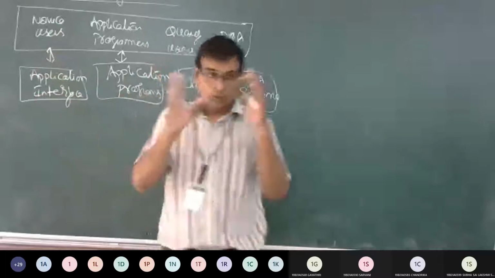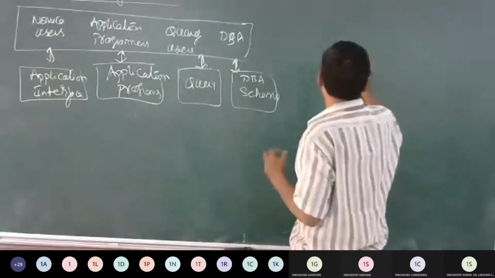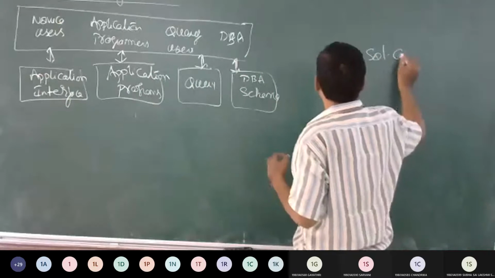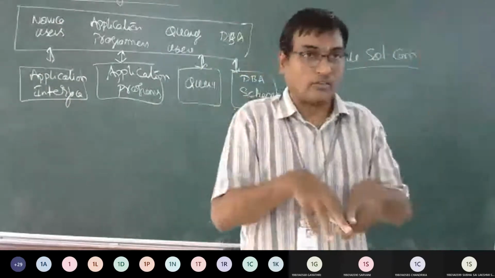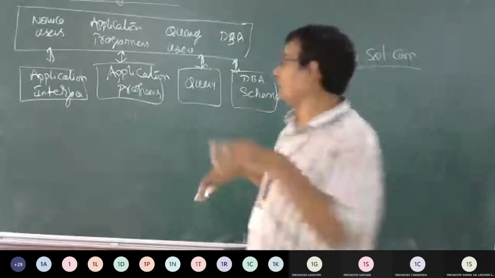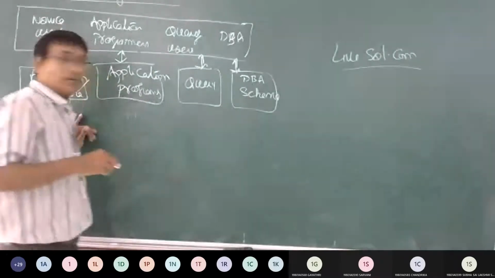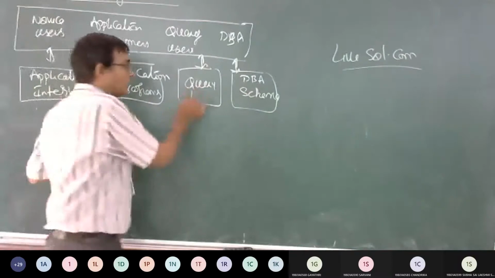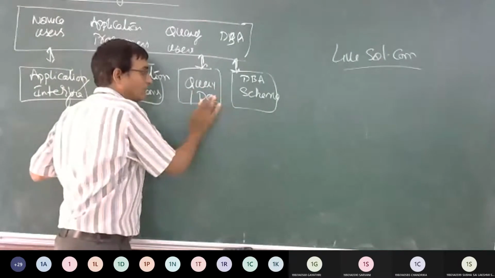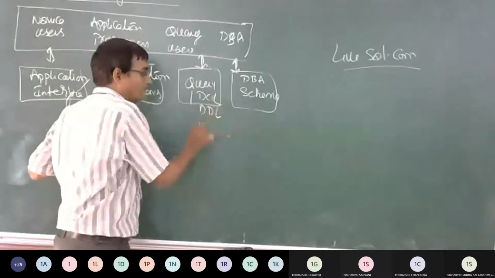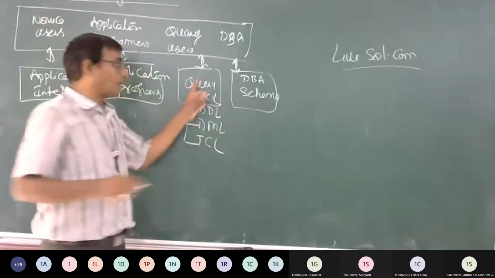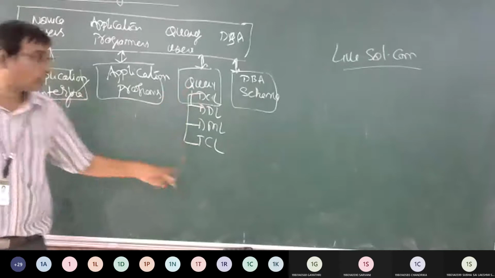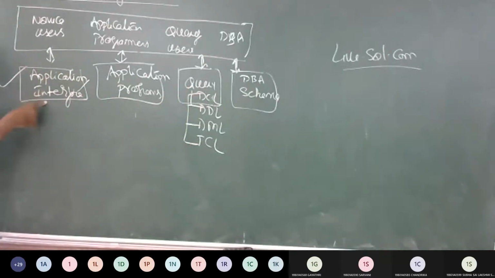So you are already using livesql.com. You get an interface, and in this interface, you are typing the SQL queries, and there you are going to use the DCL commands, DTL commands, DML commands, and PCL commands. All the commands you are going to key there. That is what you call an application interface.